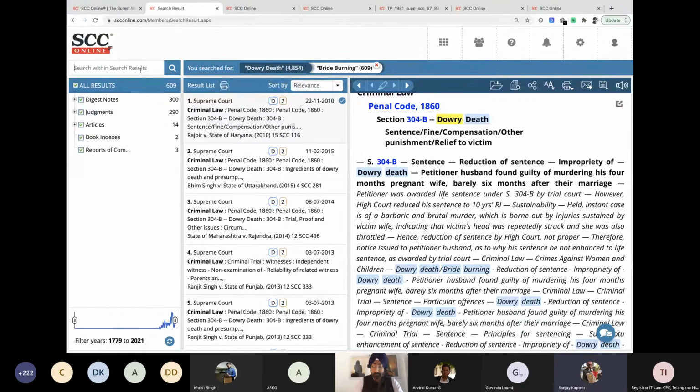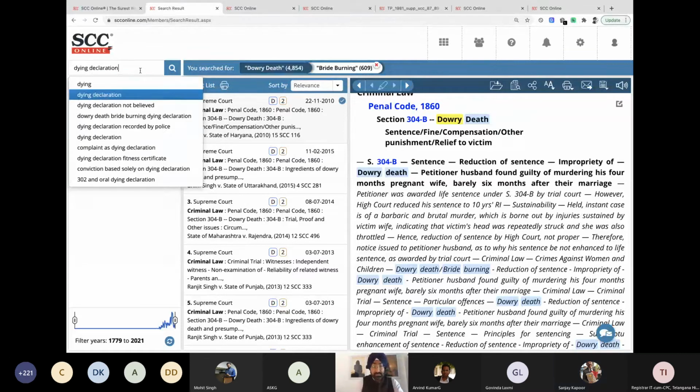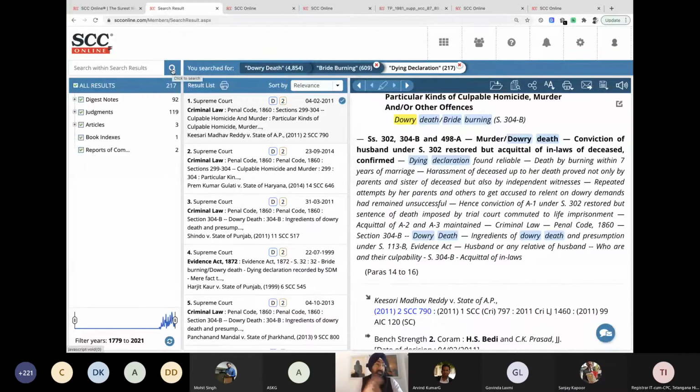So are we going to search dying declaration first and then do a sub search? I think multiple is not a legal phrase, if I'm correct, I can be wrong in that. But I think dying declaration first, because dying declaration is an individual word. It cannot be multiple. So I think dying declaration would be a better thing. However, yes, you're asking for multiple, I can do a sub search over here.